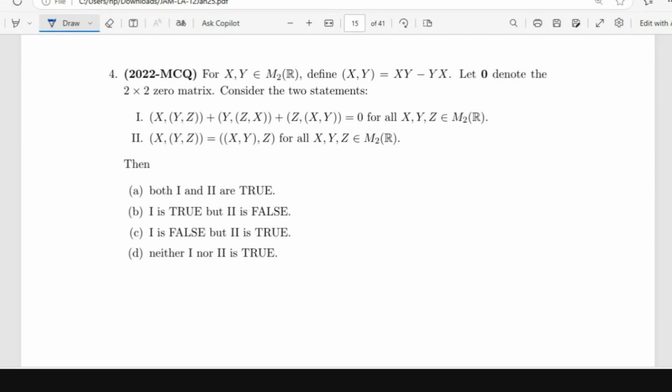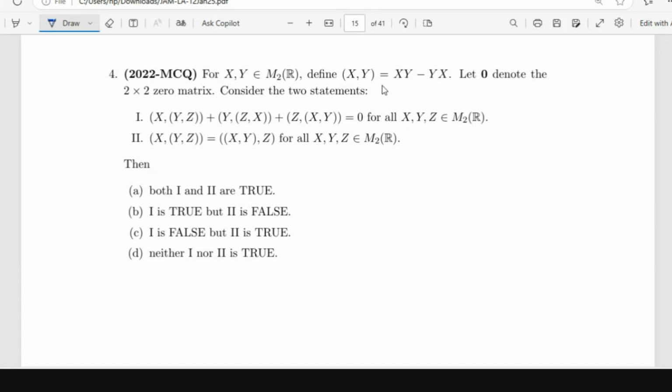Okay. So you are given any two square matrices of order 2, and they are defining some function. A bracket of xy means x into y minus y into x. Let 0 denote the 2 cross 2 zero matrix. Consider these two statements. You have to evaluate both and then you have to see which is true, which is false. I think you can do this on your own, no?